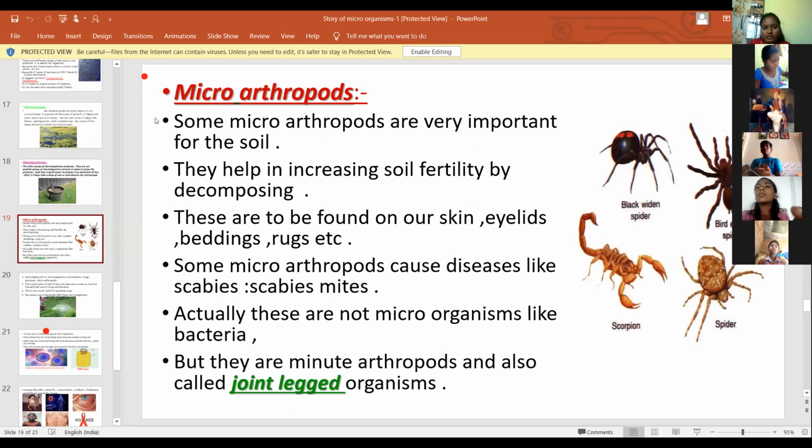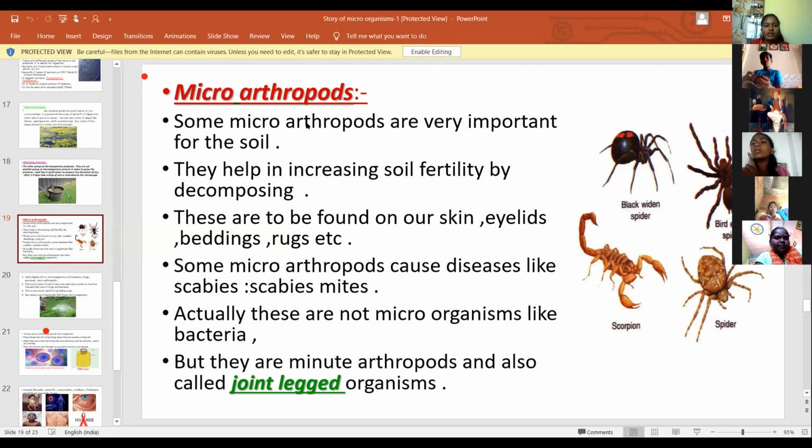Next, microarthropods. The microarthropods are rich in soil.